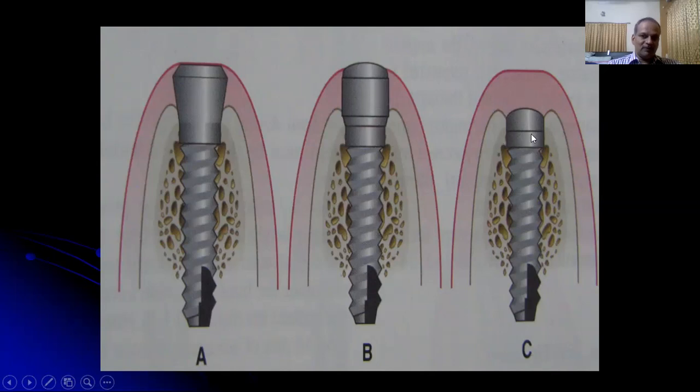After placing the implant, the cover screw is connected, and the soft tissues are sutured back so that the implant doesn't get exposed to the oral cavity. The two-stage surgical technique will have two surgical phases: one is the implant placement surgery, and the other is the implant exposure surgery.